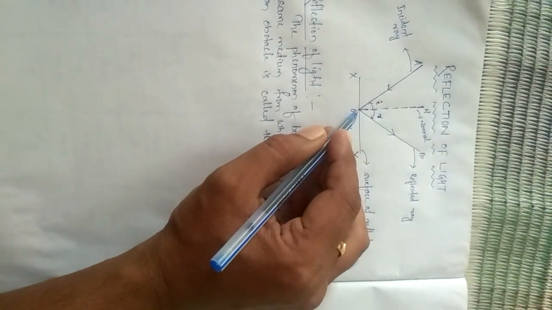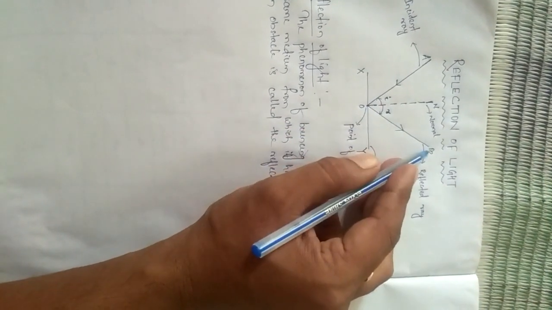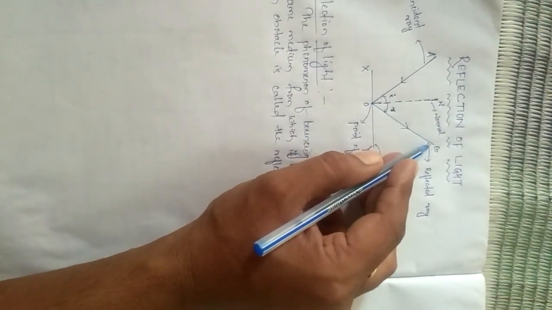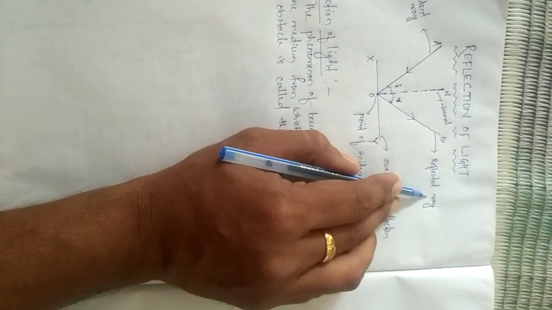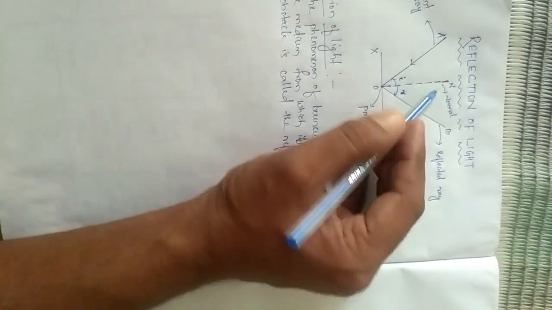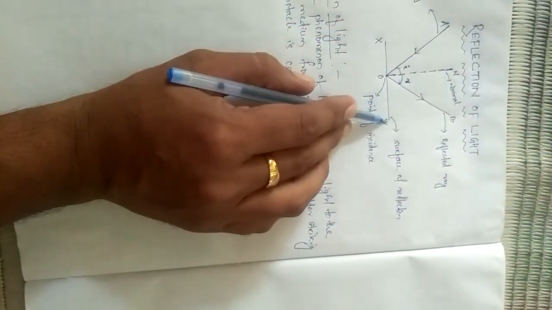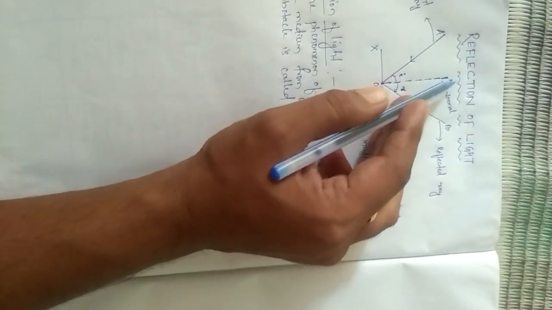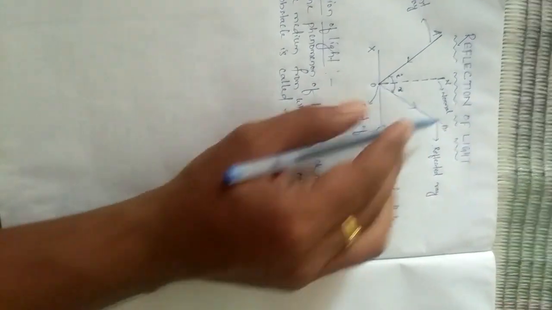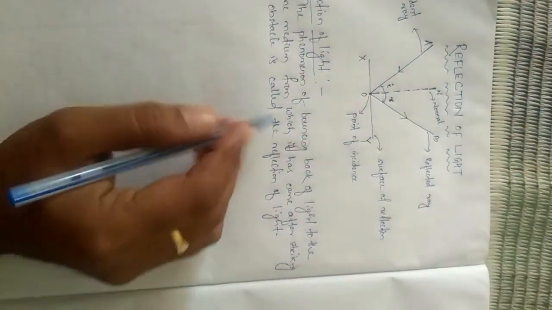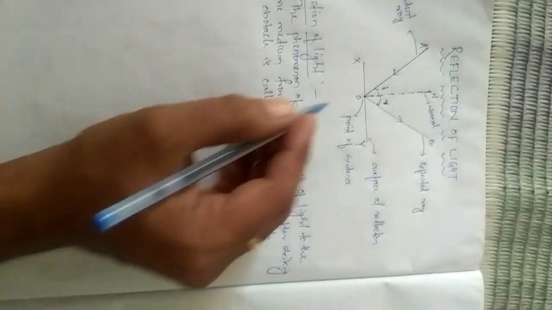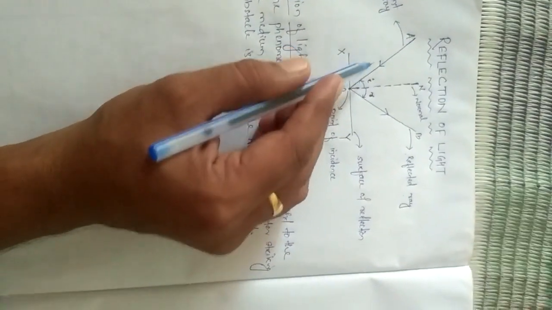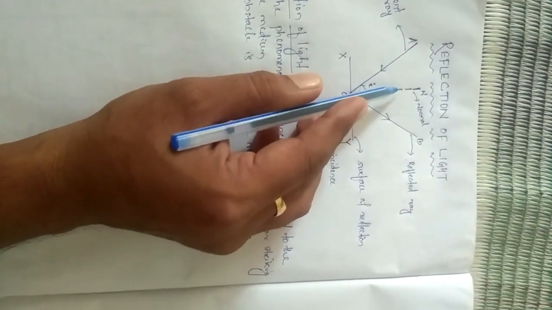After striking the surface of reflection, the light gets bounced back as OB, drawn here. That is called the reflected ray. Now, let us draw a perpendicular to the surface of reflection at the point of incidence. That is called the normal, ON. It is an imaginary or hypothetical line that is drawn to solve the concepts or related phenomena of reflection.